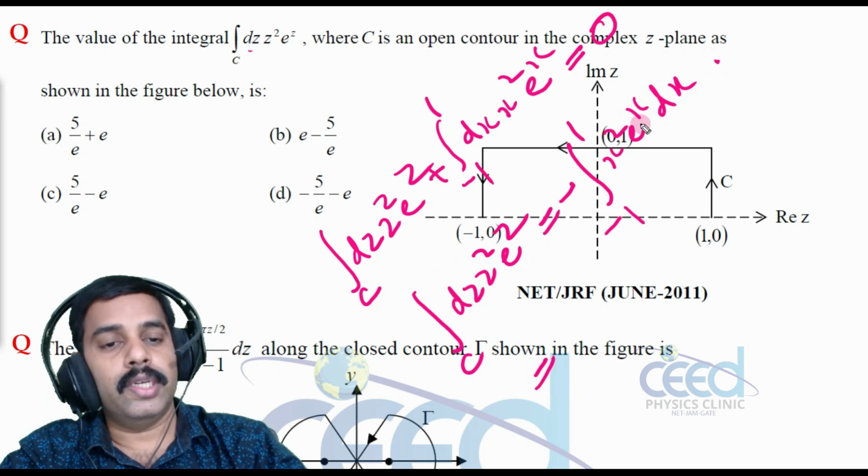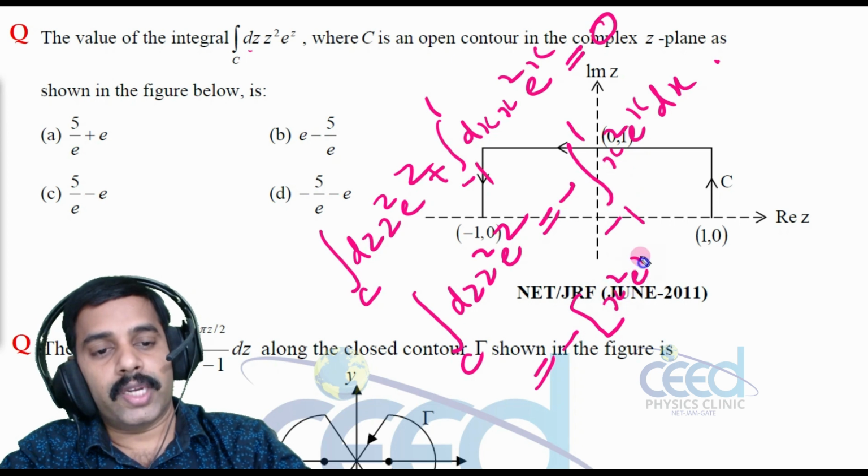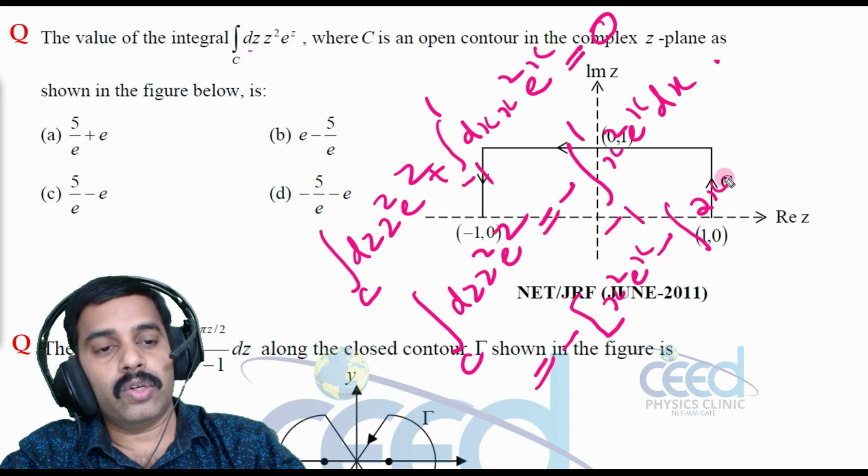So let me integrate using parts. That is equal to first function into integral of second minus integral of differential of first into integral of second dx, right?